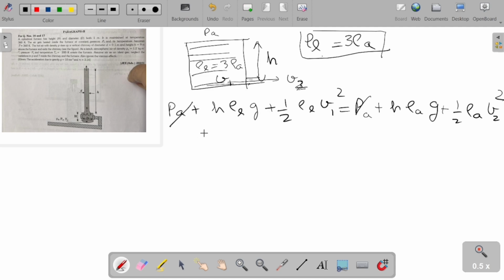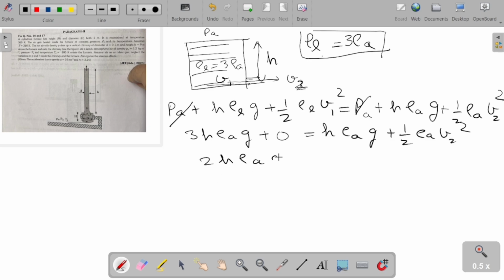Since the density of liquid is 3 times the density of air, this will be 3H rho Ag plus, since this area is larger, V1 can be neglected. That will be 0. H rho Ag plus half rho A V2 square.